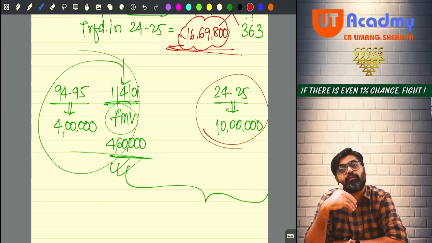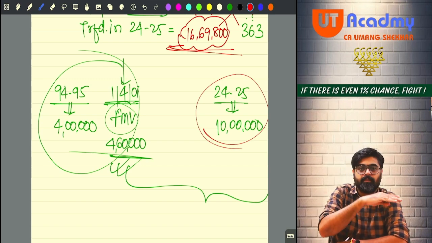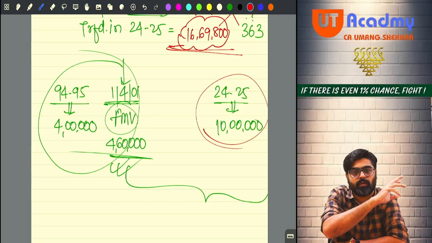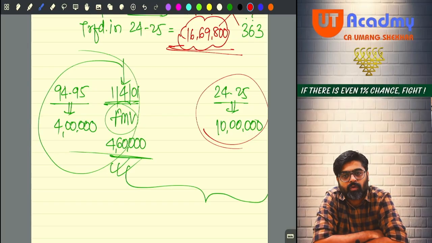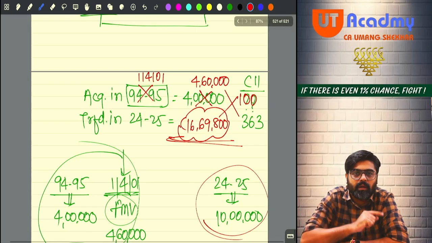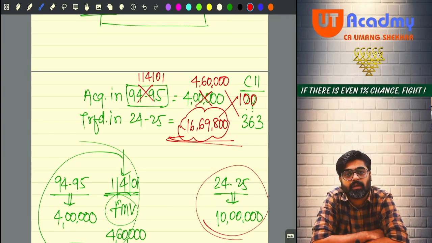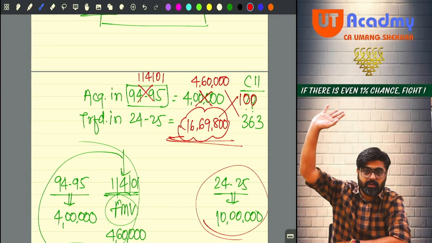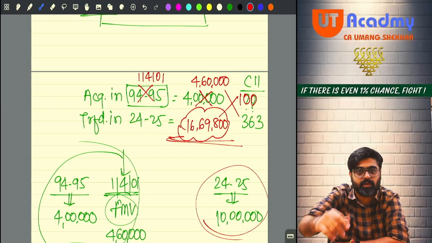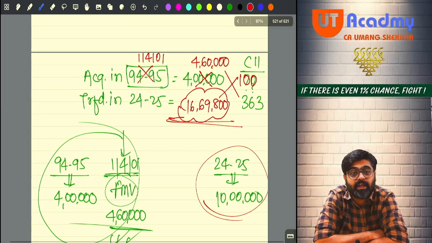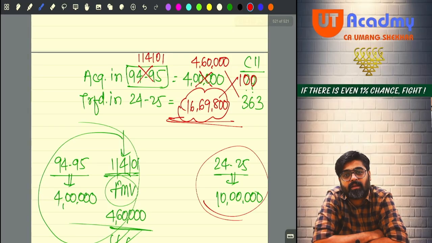And from fair market value onwards, meaning from 1st April 2001 onwards till 24-25, inflation is already considered. Now after considering the entire inflation starting from the year of acquisition till today, your cost will be 16,69,800. Now that asset someone is buying from you for 10 lakh. Are you getting a gain or a loss? You are getting a loss of rupees 6,69,800.